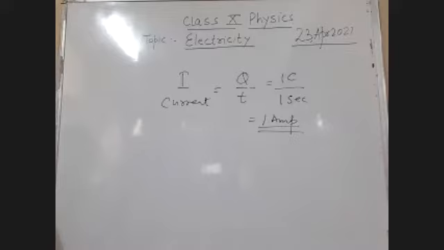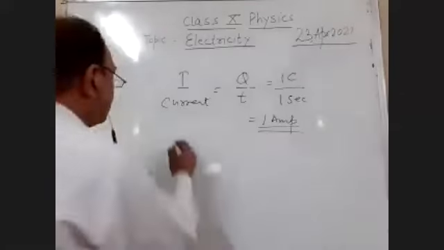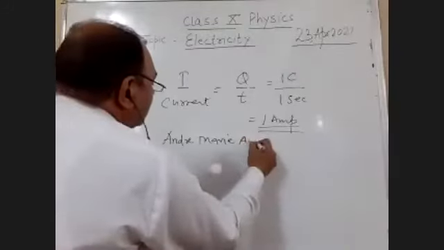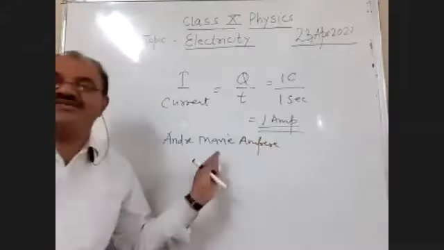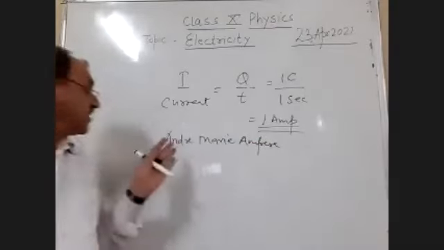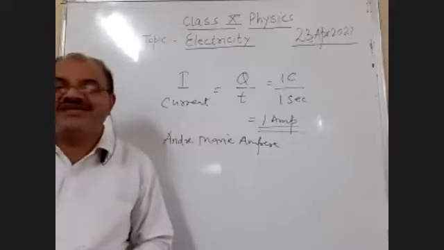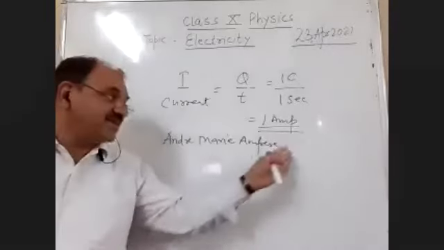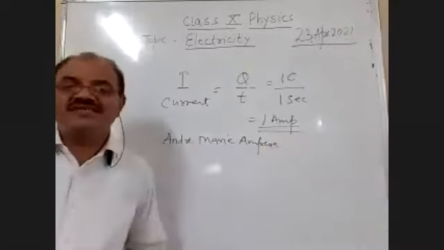Andre Marie Ampere was the French scientist who has given the SI unit of current, that is ampere.